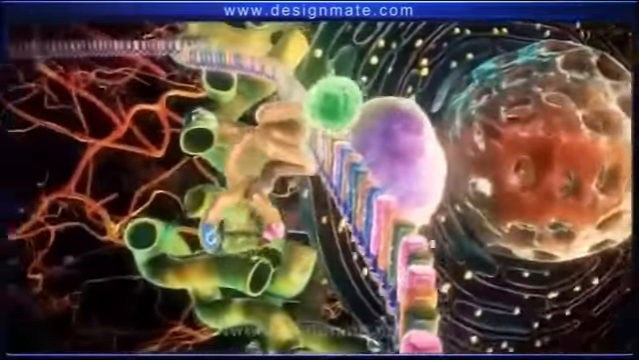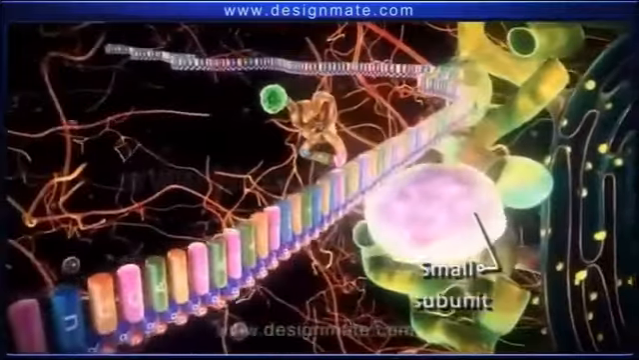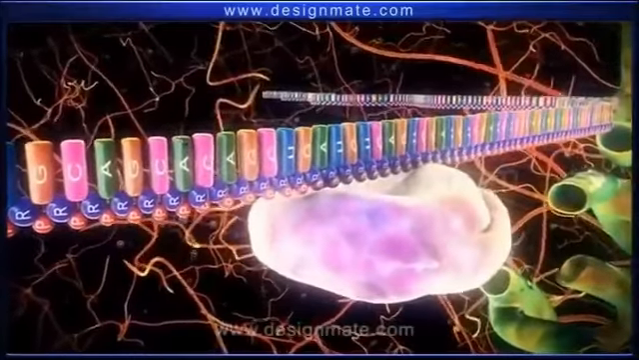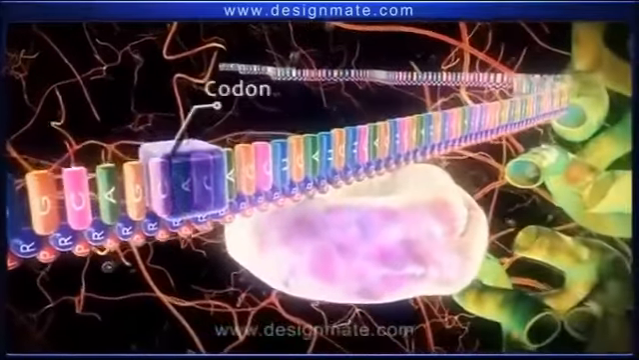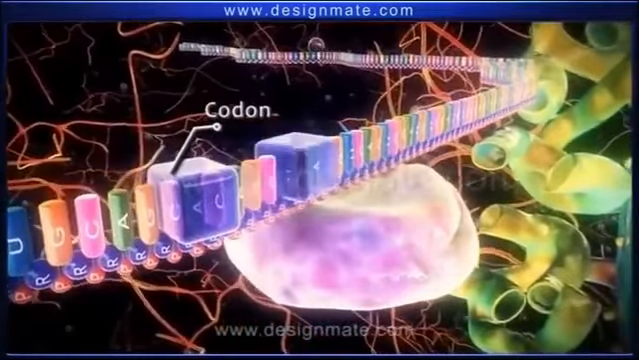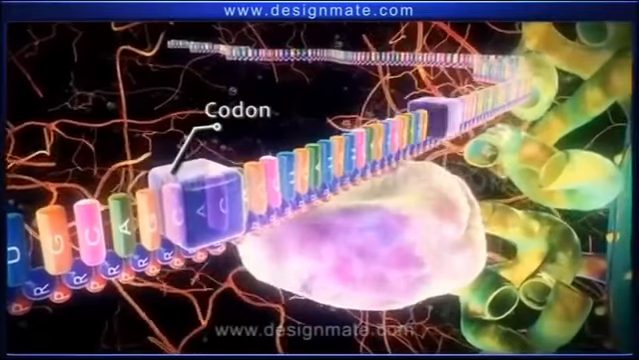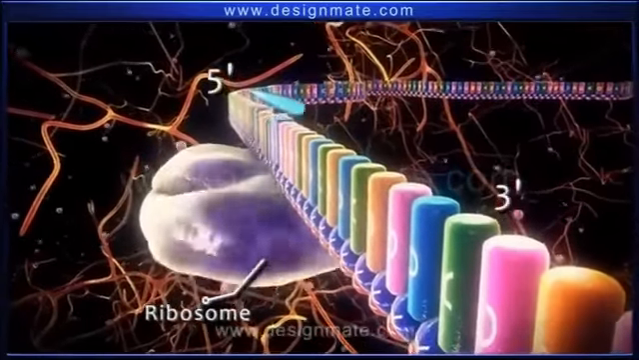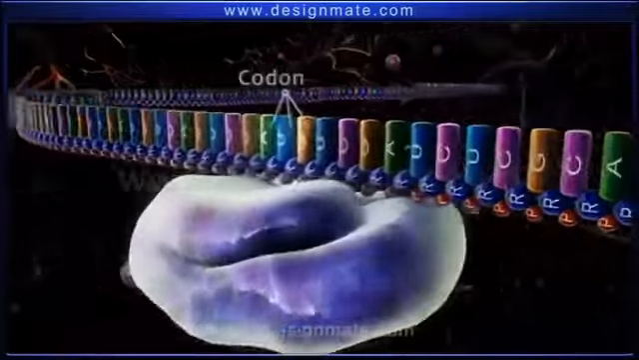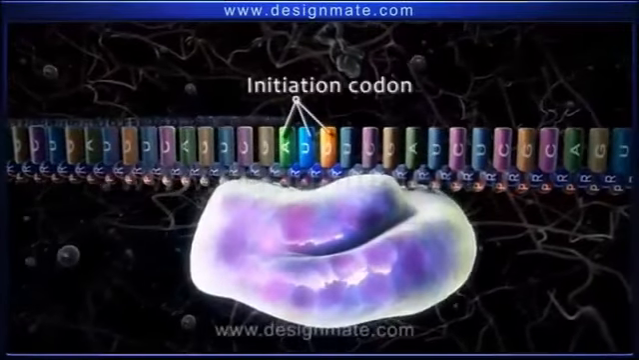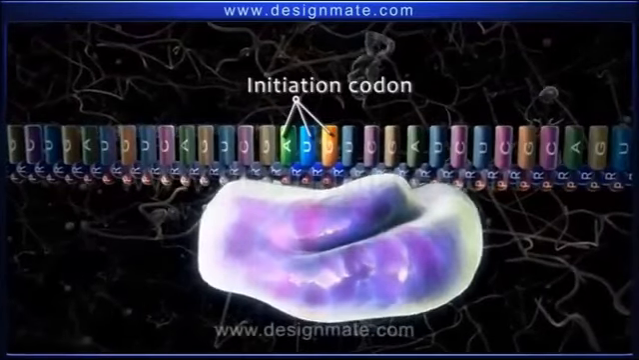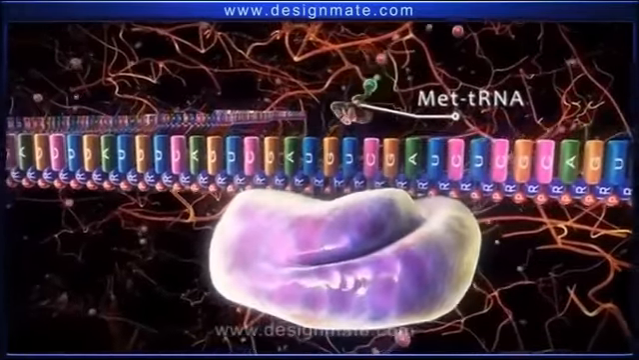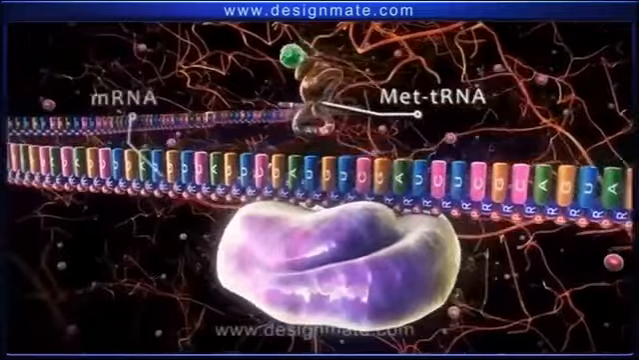During the initiation stage, a small subunit of a ribosome binds to the mRNA strand. The mRNA strand is made up of codons, which are sequences of 3 bases. Then the ribosome subunit moves along the mRNA in the 5' to 3' direction until it recognizes the AUG codon, or the initiation codon. At this point, met-tRNA possessing the anticodon UAC pairs up with the AUG codon of the mRNA.